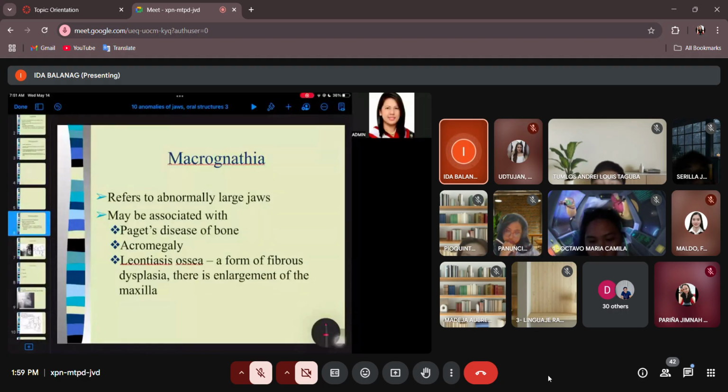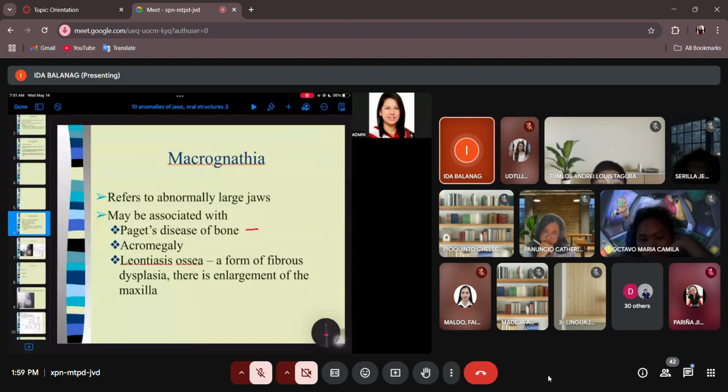And this may be associated with Paget's disease of the bone, Paget's disease or osteitis deformans. Okay, so what is the problem with this one? So in Paget's disease of bone, class, the patient would be complaining of progressive enlargement of the jaw. So how would the patient observe this one? So if the patient has dentition, may ngipin si patient, the patient would observe diastemas, no? Bakit nagkakaroon ng spacing in between the teeth? It's because the jaw is enlarging, but the teeth do not.